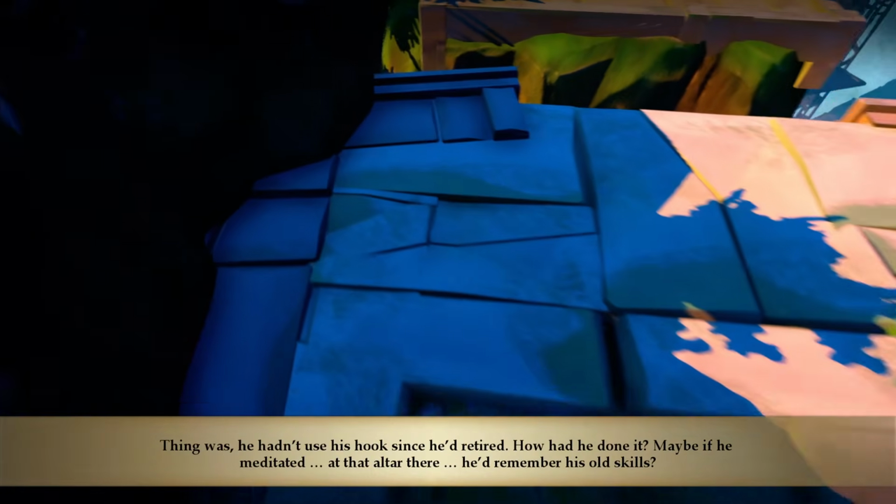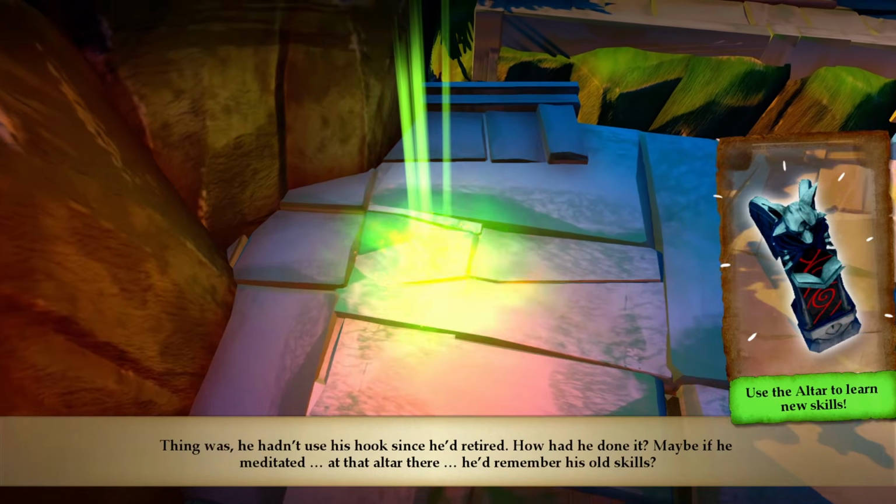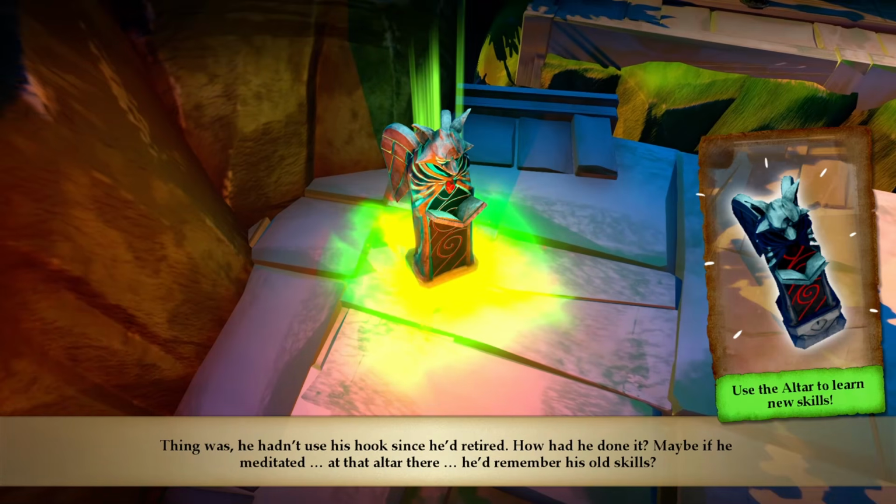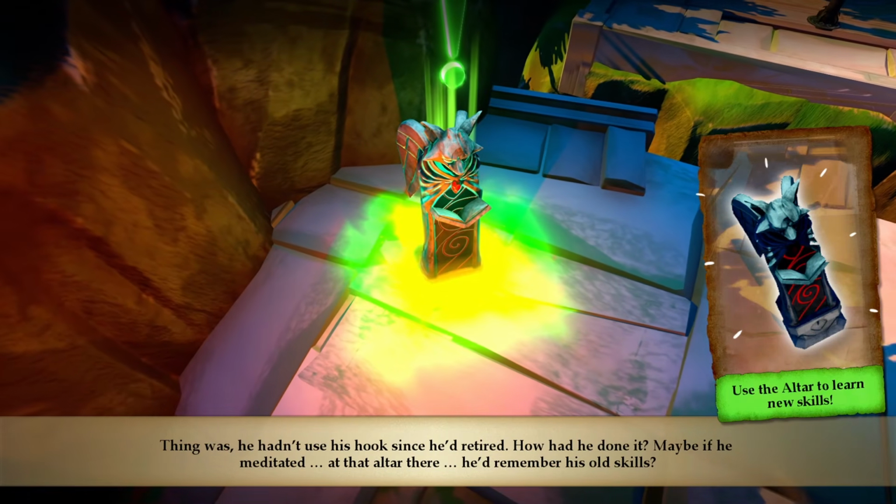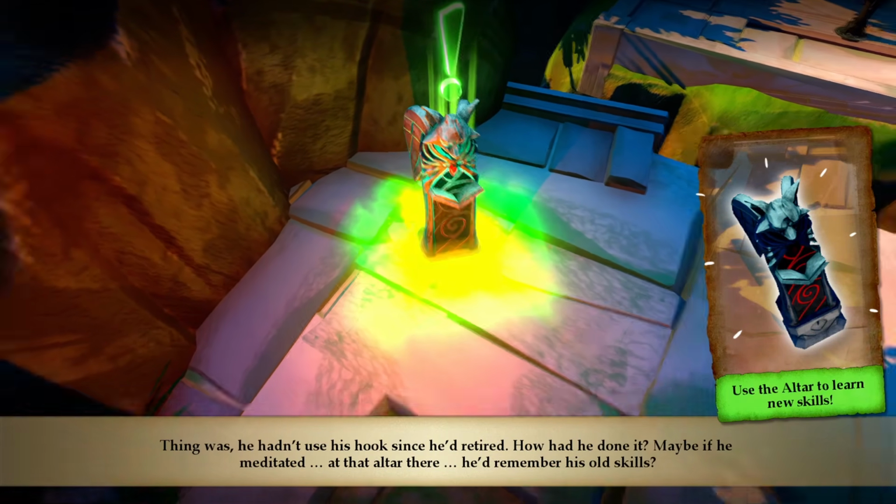Thing was, he hadn't used his hook since he'd retired. Maybe if he meditated at that altar there, he'd remember his old skills.